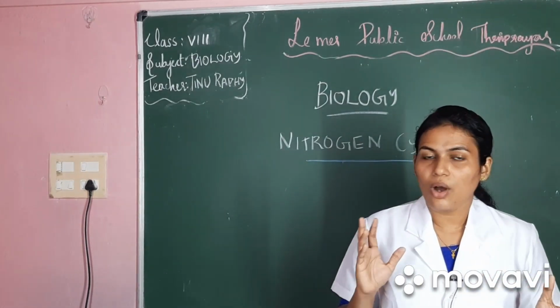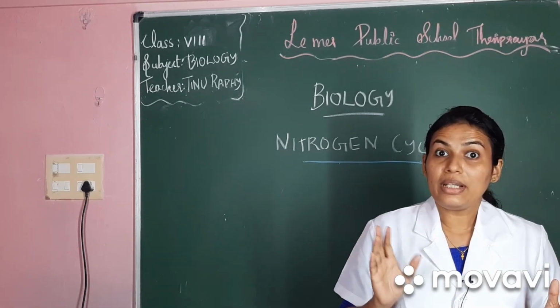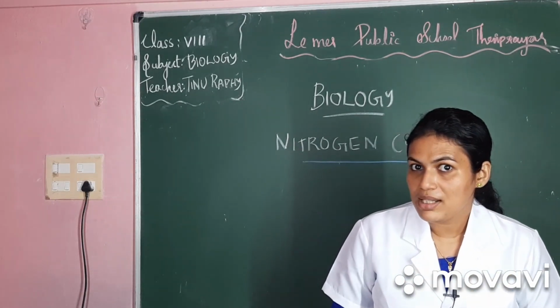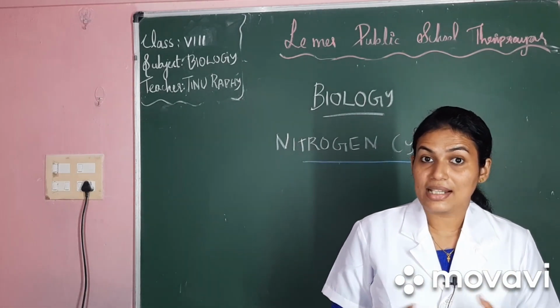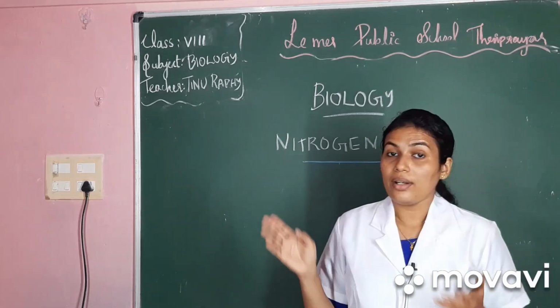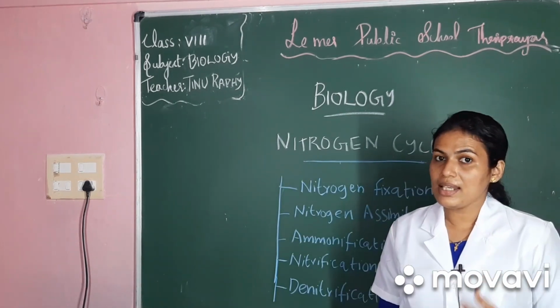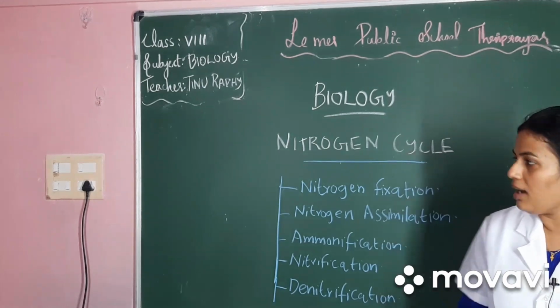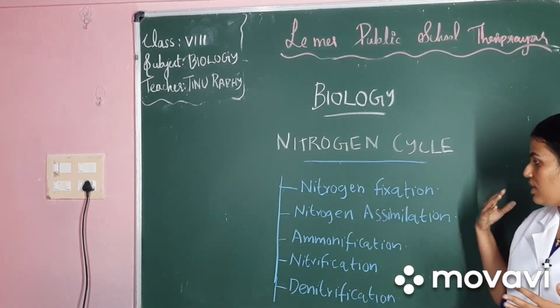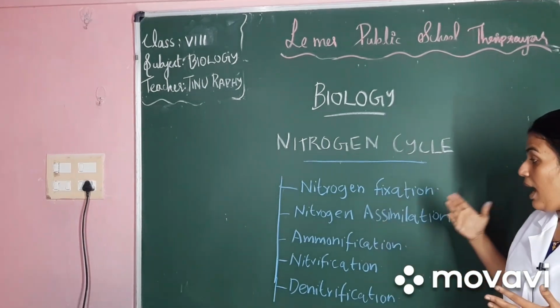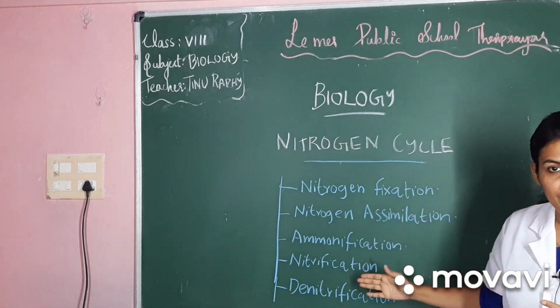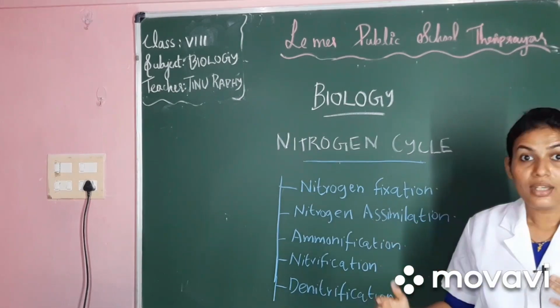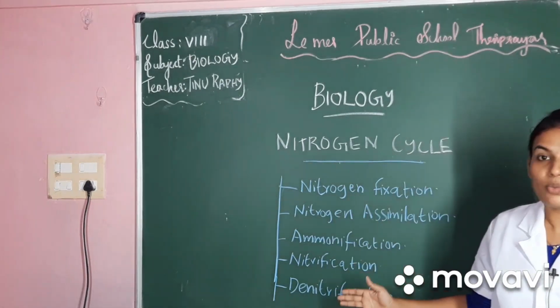The circulation of nitrogen through the living, that means plants and animals, and the non-living environment, that is air, soil and water, is called the nitrogen cycle. There are 5 steps in the nitrogen cycle. They are nitrogen fixation, nitrogen assimilation, ammonification, nitrification and denitrification. Now let's go through all these 5 steps one by one.